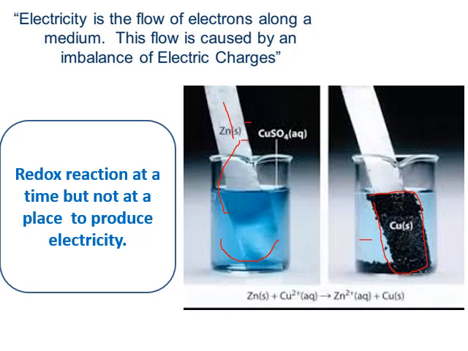Zinc rod is converting into Zn2+. So here zinc is involved in an oxidation reaction, and Cu2+ is involved in a reduction reaction. Oxidation and reduction are both taking place simultaneously. This is called a redox reaction. Is it a spontaneous reaction or a non-spontaneous reaction? It is a spontaneous reaction. Zinc itself converts into Zn2+ and releases 2 electrons. Cu2+ itself converts into copper and gains 2 electrons. So somewhere electrons are releasing, somewhere electrons are accepting.